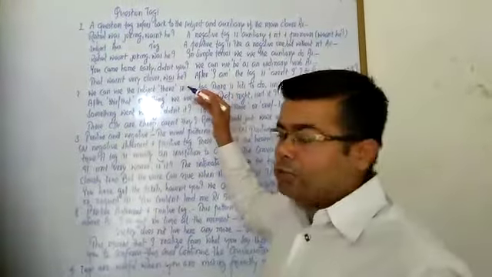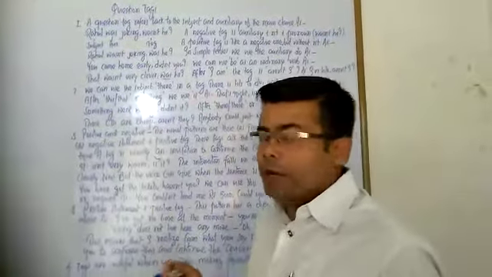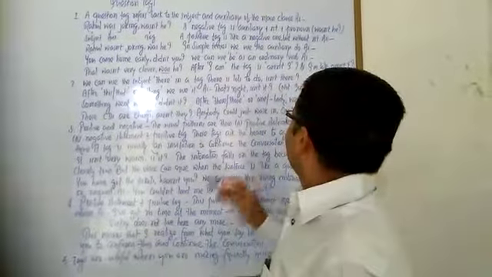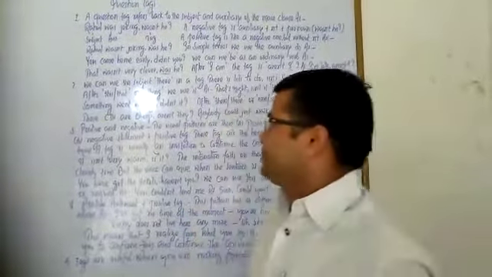After I am, well, try to understand, it's very important. After I am, the tag is aren't I, not amn't I. For example, I'm late, aren't I?